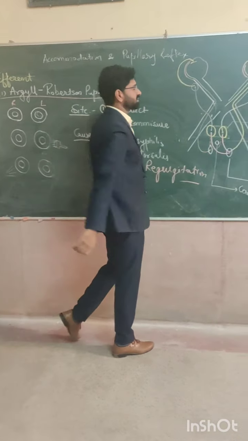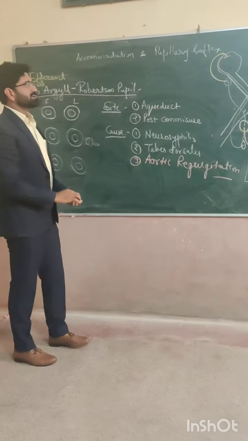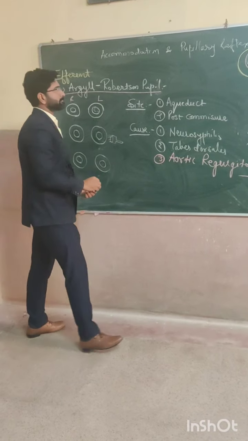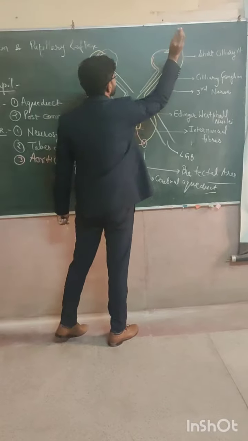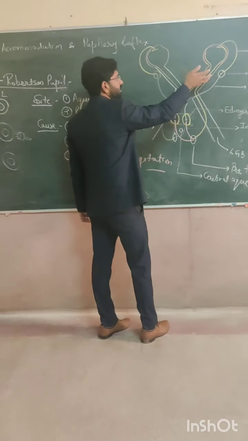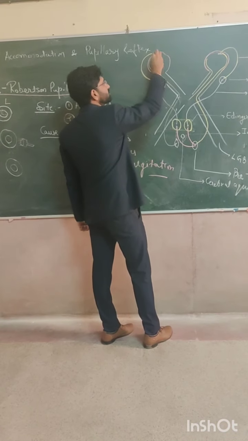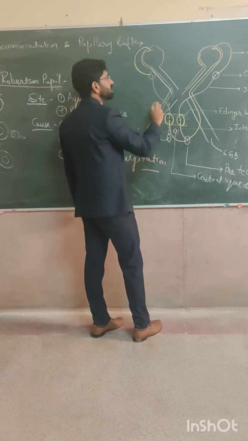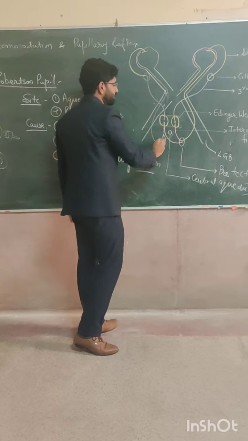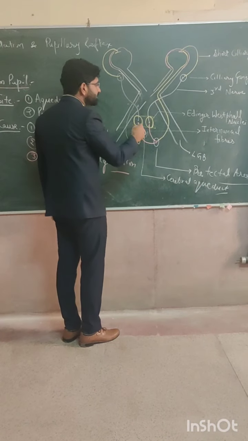This area is usually affected. When it is affected, if I impart light to either eye, the light will travel along the afferent pathway, because there is no pathology in the afferent pathway, but there is pathology in the efferent pathway.